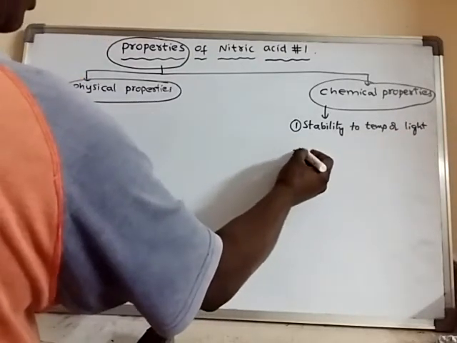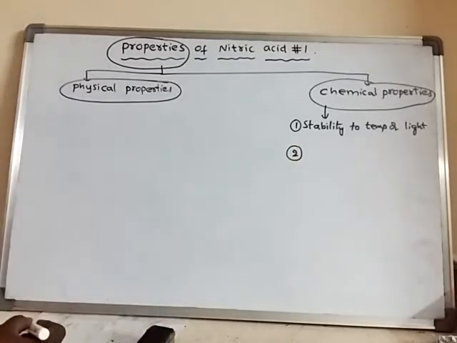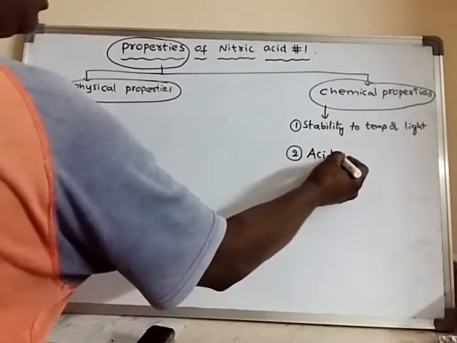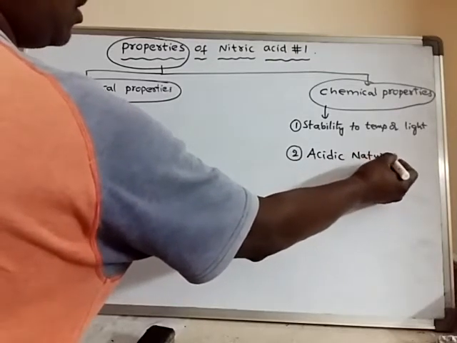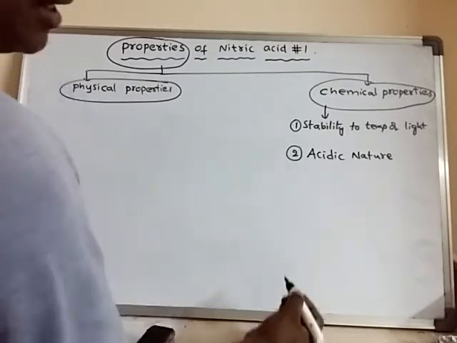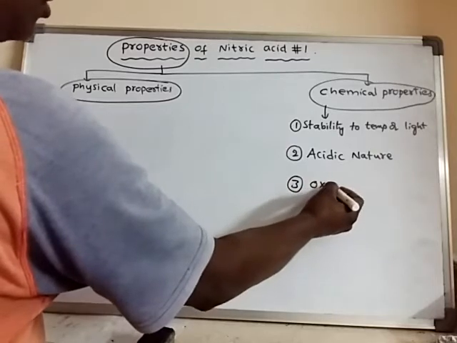Next property is acidic nature, the acidic nature of dilute nitric acid. This acidic nature can be studied under several headings. The third one is oxidizing property.